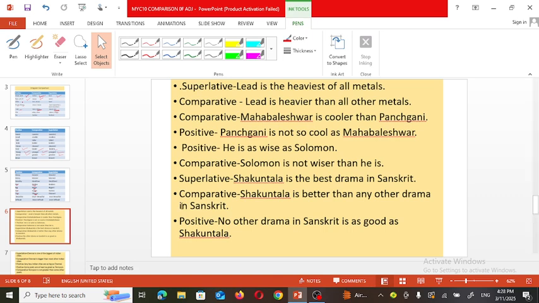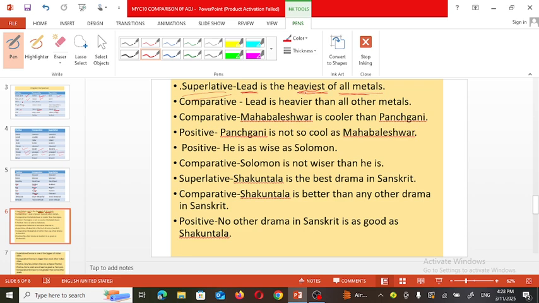Now let's see few examples how the sentences change while changing the degree. Now see the first example, it is a superlative sentence. Lead is the heaviest of all metal. Here comparison is made between lead and all metals. And that's why superlative degree, heaviest, is used.